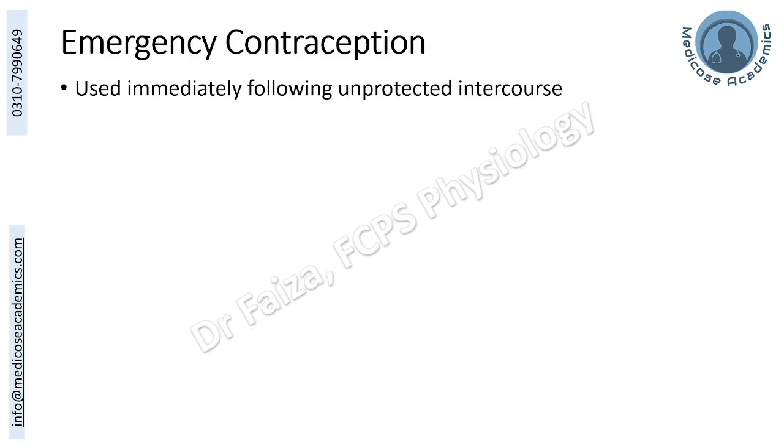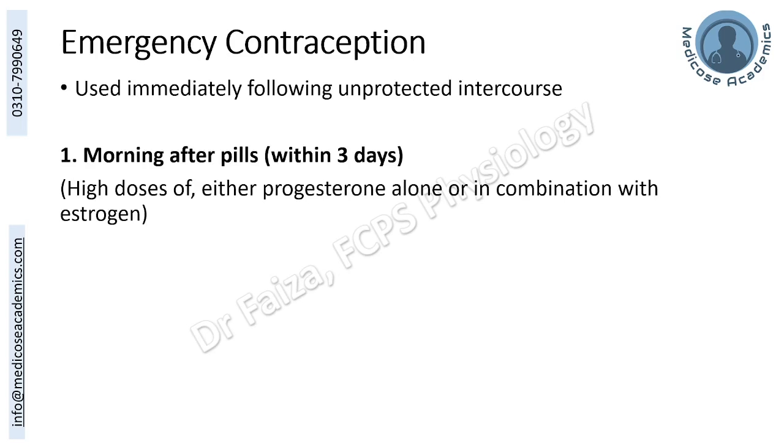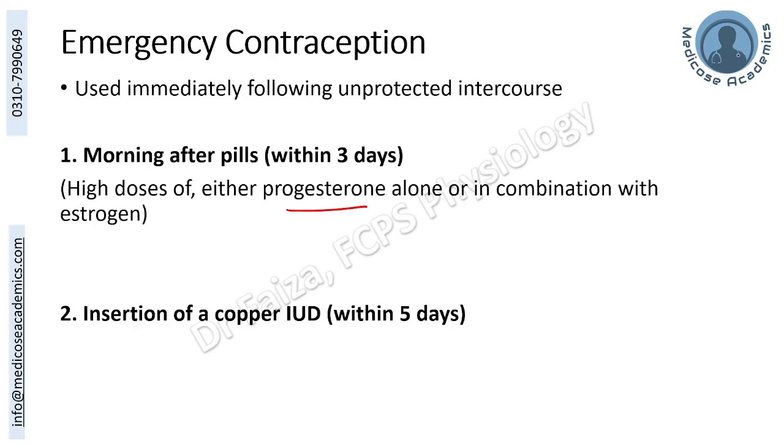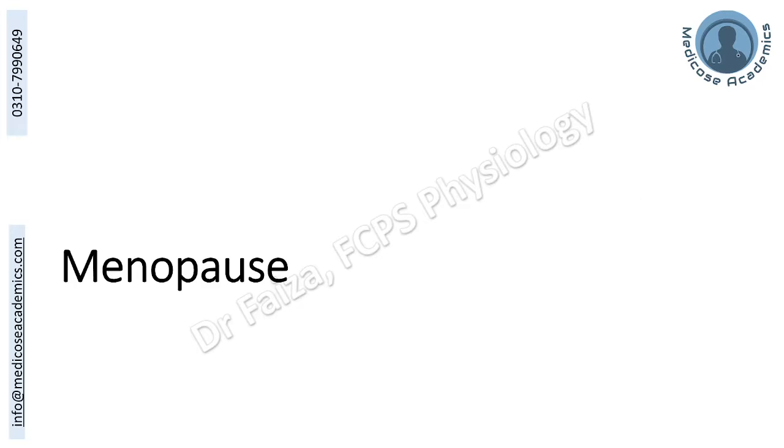Emergency contraception, if needed, can be done by using pills that have either a high dose of progesterone alone or with estrogen, and this must be taken within 3 days, or by insertion of a copper intrauterine contraceptive device within 5 days.